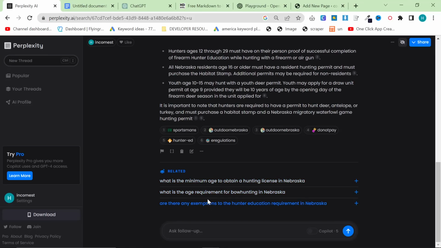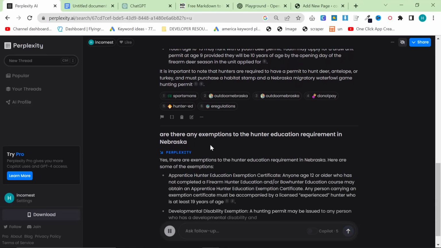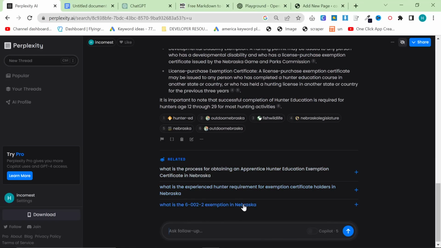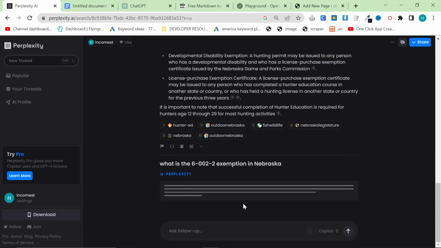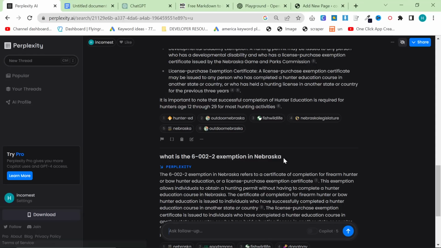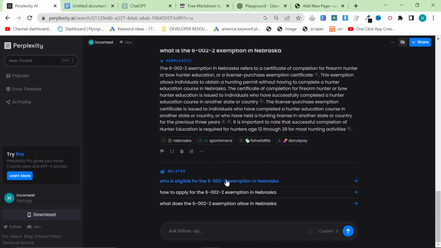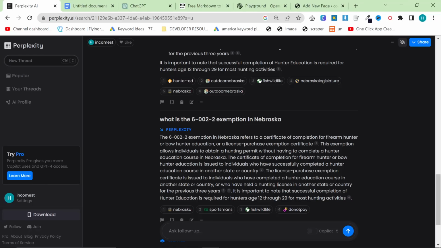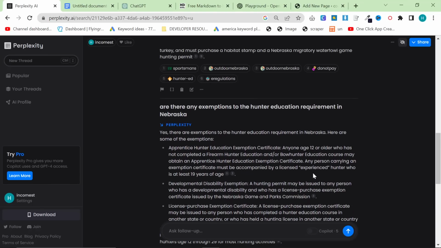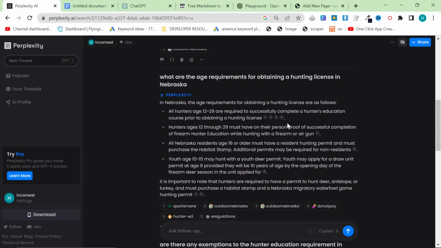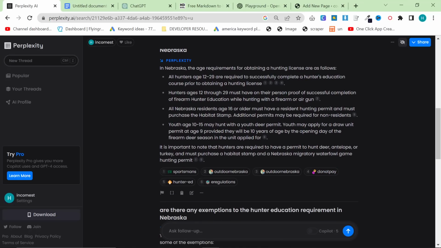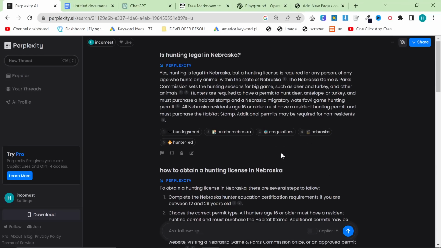And yeah, you can basically just keep clicking these until you have all the information you want. The good thing about this as well is that it is pretty likely that it uses actual search terms. So a lot of people are going to be searching for this on Google. Well, not a lot of people, but like 100 people, 200 people will search for this every month. And it's kind of like a real search. It's a search engine, okay? So by using Perplexity to build, first of all, the structure of the article, but also to give all of the current up-to-date information about this topic, is a very, very strong method.